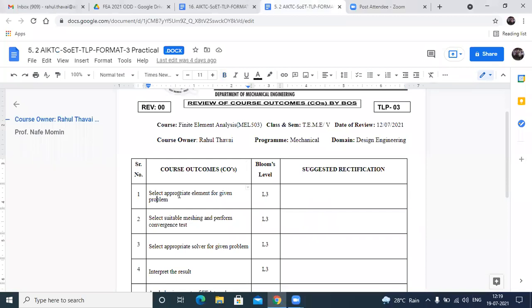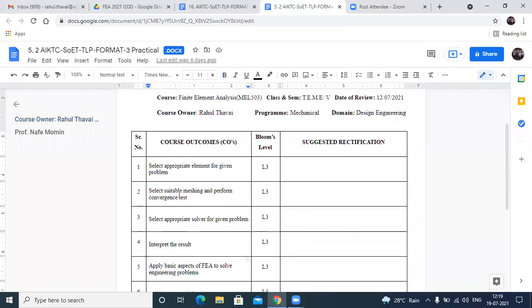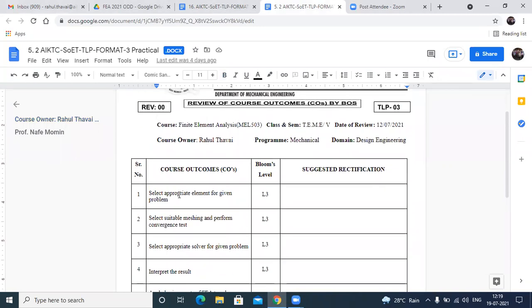So basically, we are taking the finite element analysis practical. This course was initially introduced in the 6th semester of mechanical, and now they have brought the subject into the 5th semester. If you see the weightage for this particular subject, we have 25 marks term work and 25 marks oral and practical examination.